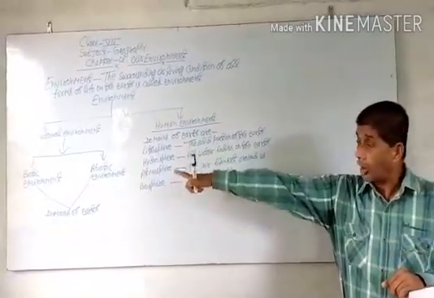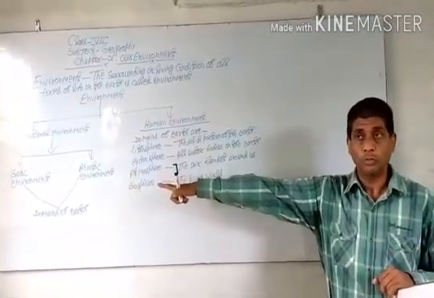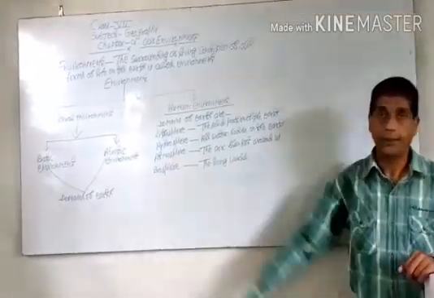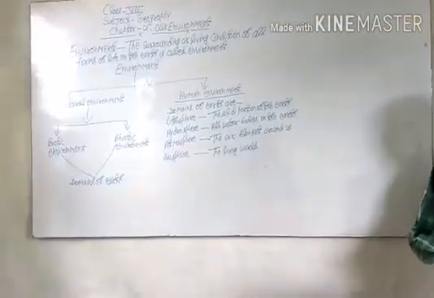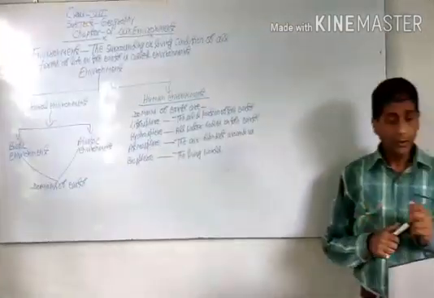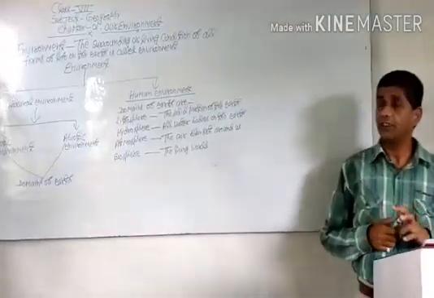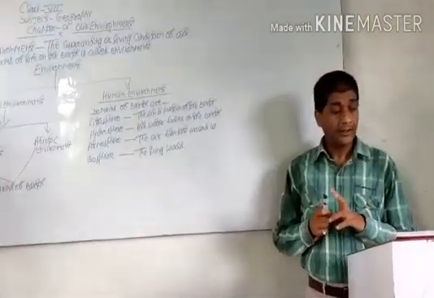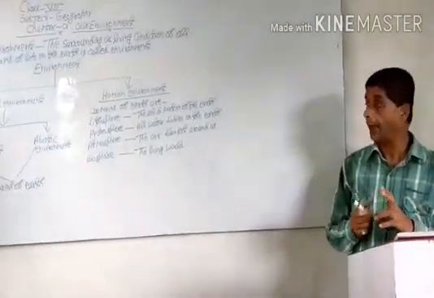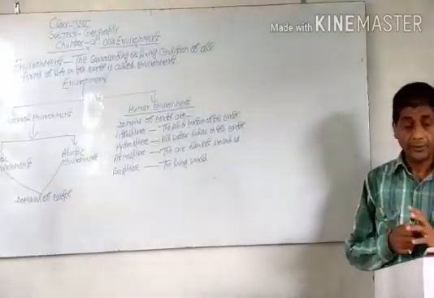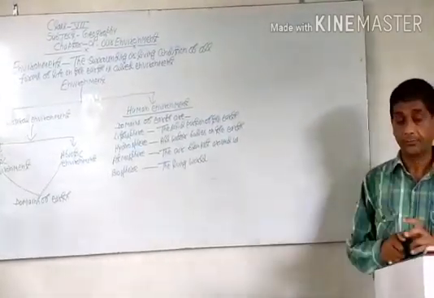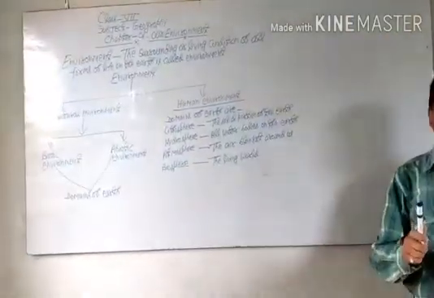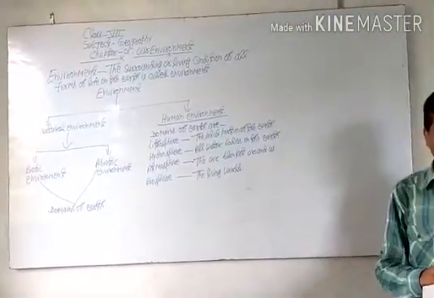Natural environment is also subdivided into two groups, that is biotic and abiotic. Biotic environment consists only of living things like plants, animals, humans and other things that have life. Abiotic environment consists only of non-living things.